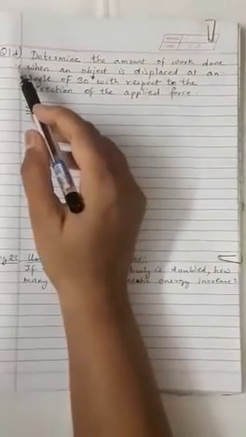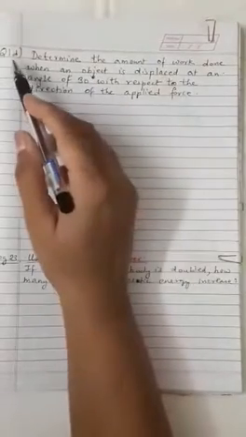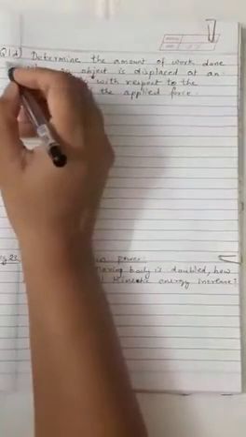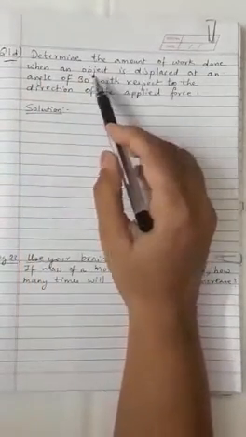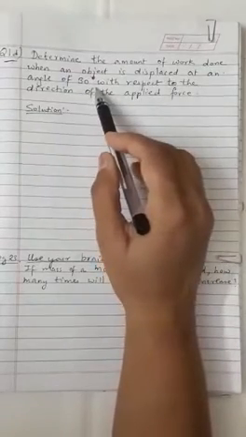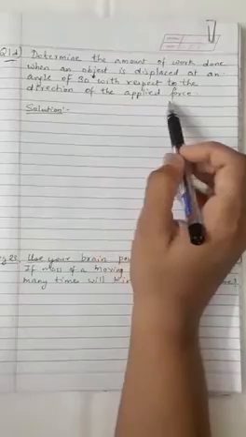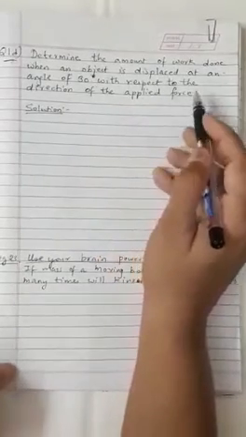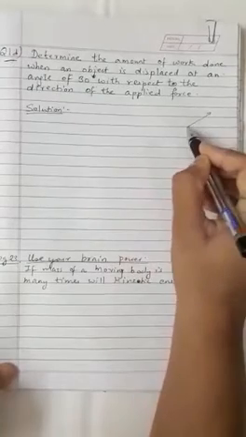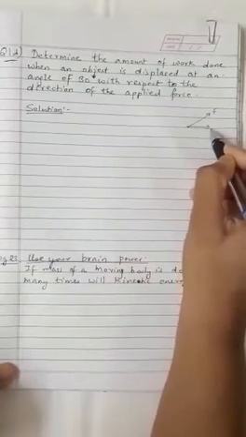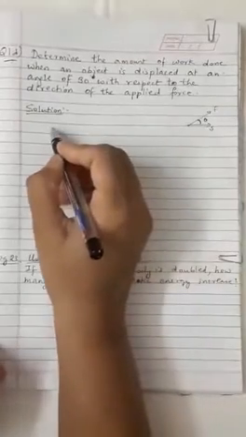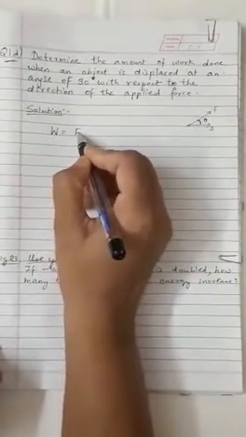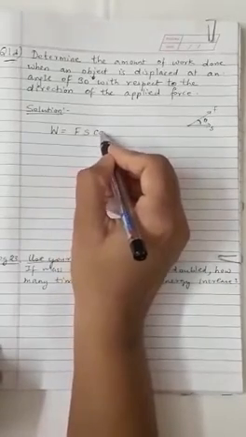Now, question 1D. Children, this is there in the textual exercise, and this is a numerical. Determine the amount of work done when an object is displaced at an angle of 30 degrees with respect to the direction of applied force. That means if this is the force and this is the displacement, the angle here is given as theta. So we are going to write work done is equal to Fs cos theta.